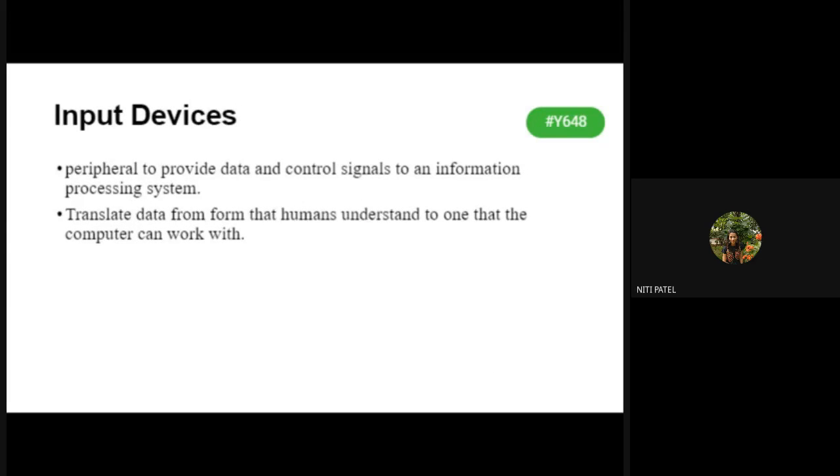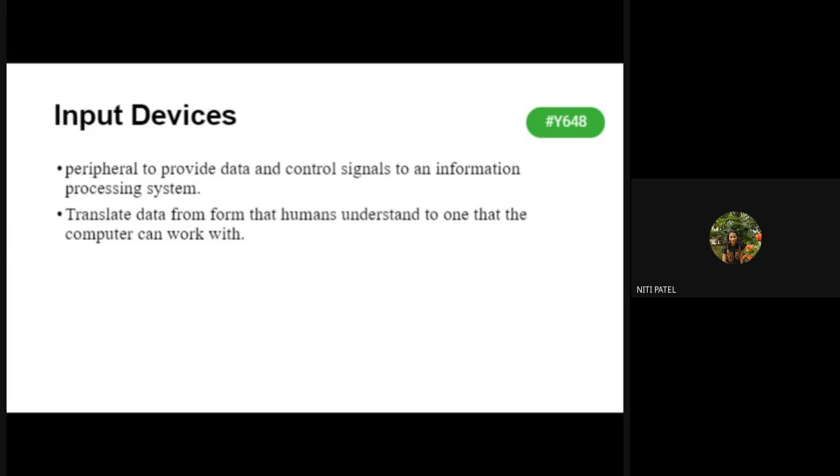Then we had seen what are input devices. What is an input device? The device which tries to give an input or tries to give data to the system is considered to be an input device. What is its function, or what is its responsibility after that input is given? It translates the human language into machine language, which is nothing but binary in the form of zeros and ones. The system will process that input in the binary language.